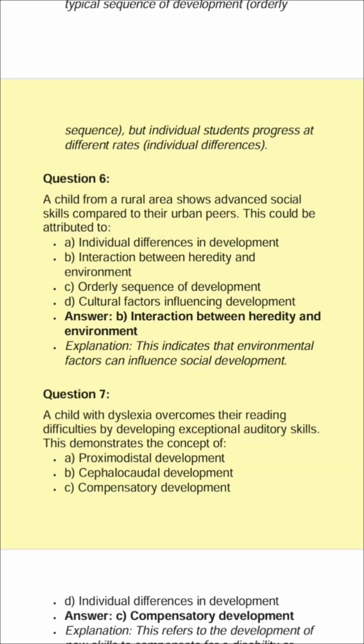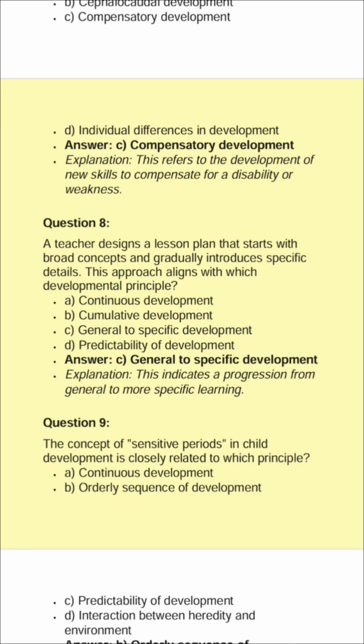C. Compensatory development. D. Individual differences in development. Answer: C. Compensatory development. Explanation: this refers to the development of new skills to compensate for a disability or weakness.